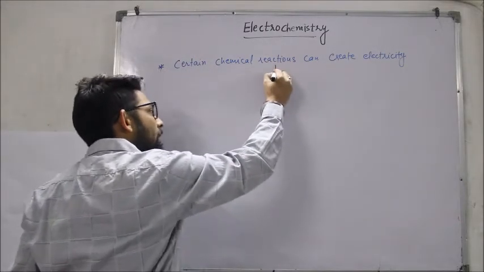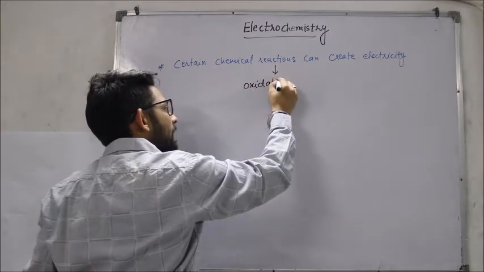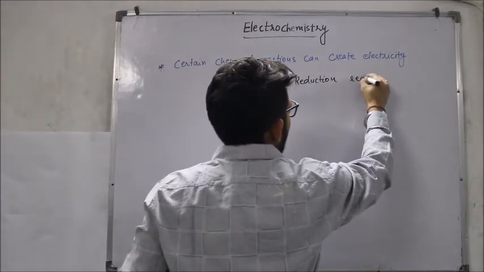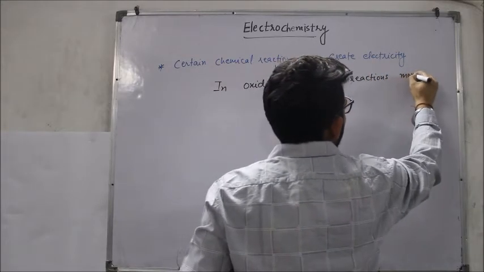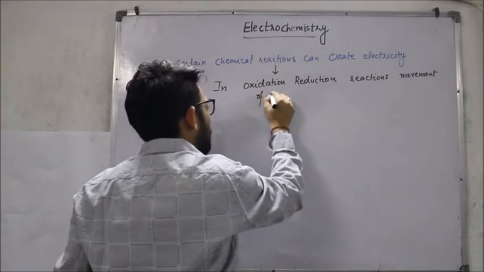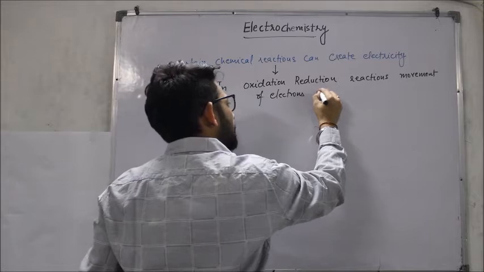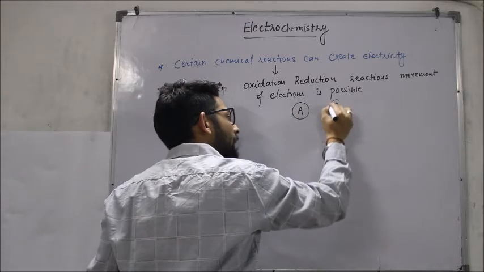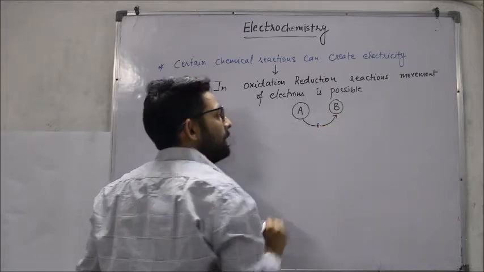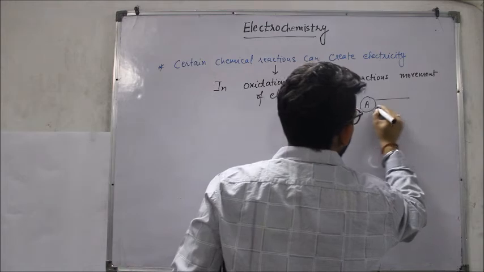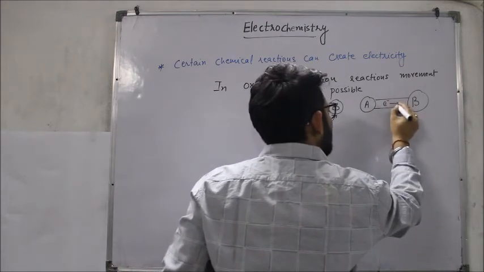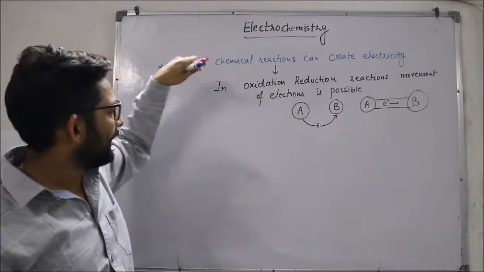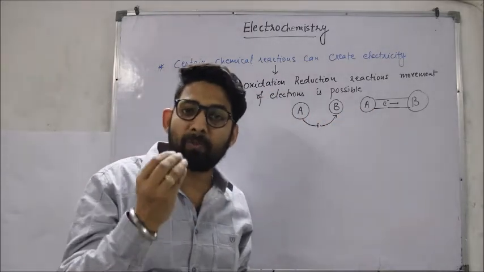For this we have already understood that in oxidation reduction reactions, movement of electrons is possible. जैसे A element and B element, A will be transferring electron towards B. So if we pass this electron through a medium, so electron movement show हो जाएगा, and when the movement of electrons is there, that means electricity can be generated. तो बहुत ही simple सी बात हो गई कि oxidation reduction reactions are those reactions in which movement of electron is possible.